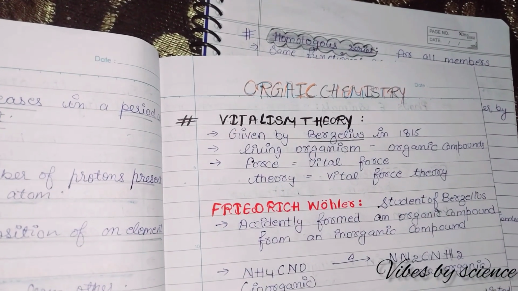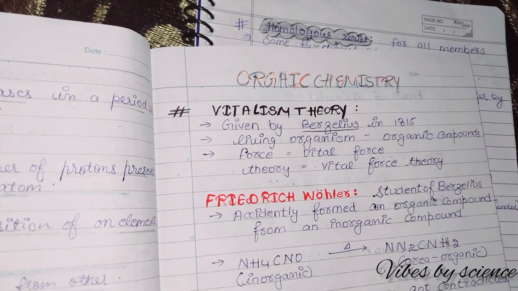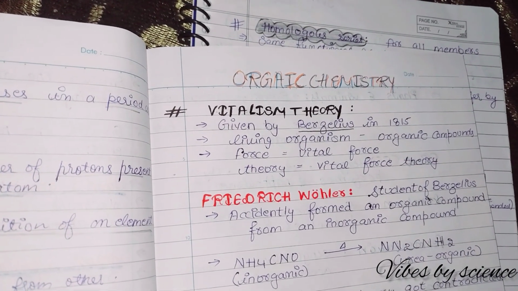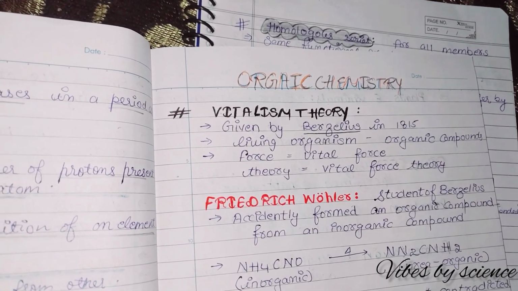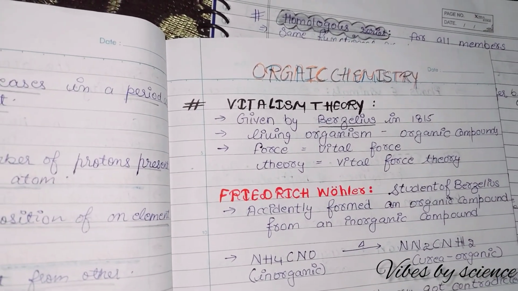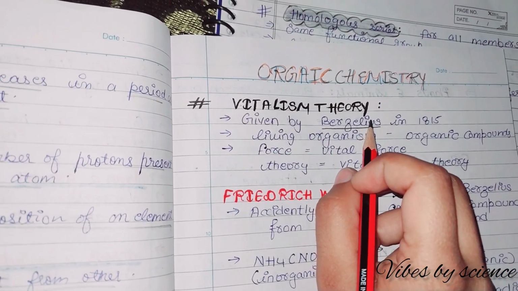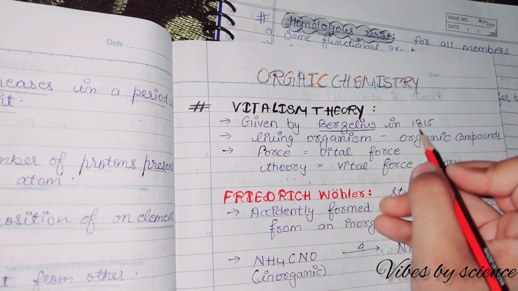Suppose you are a human being, right? You are a living organism. If any type of compound has been made from your body or from the substances generated by your body, then it would be called an organic compound. That was the theory given by Berzelius in 1855.